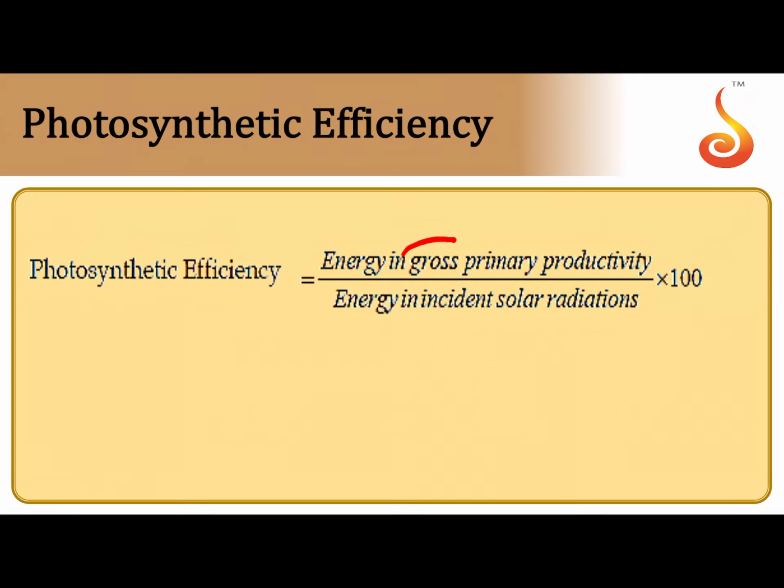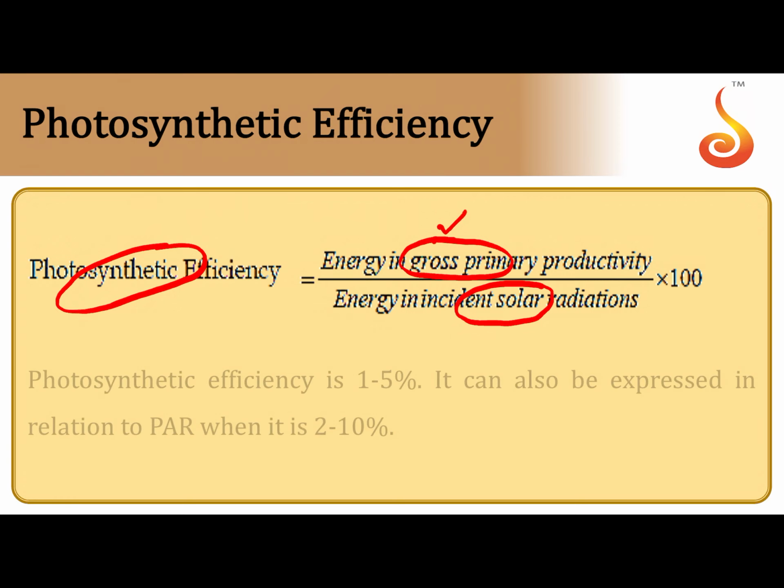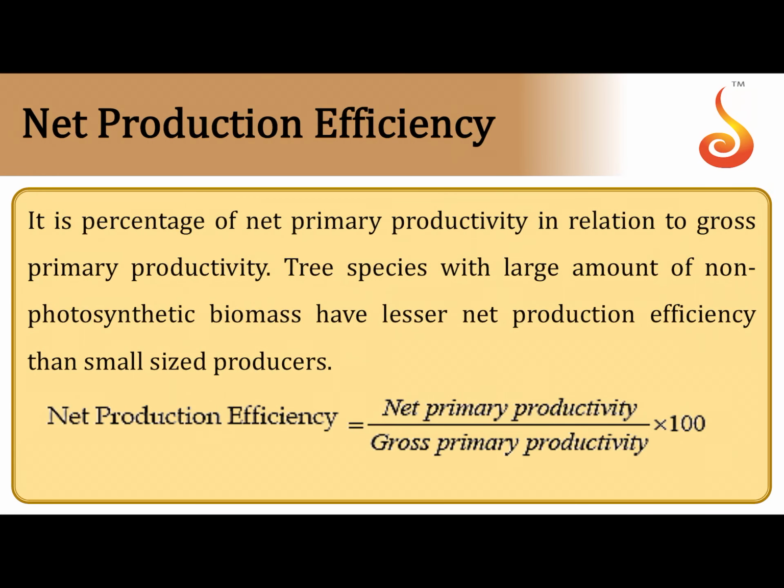Then if you compare the gross primary production that is happening with the amount of sunlight that was available to the green plants, you get something referred to as, remember, gross means you are not taking into account the respiratory losses. How much sunlight was available to them and how much were they capable of making biomass using that sunlight is referred to as the photosynthetic efficiency.